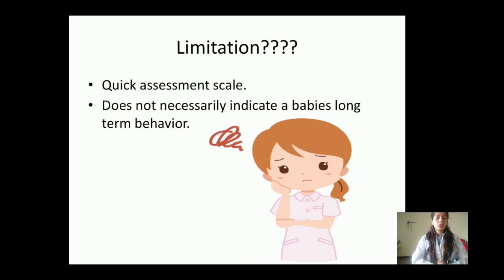Next, this APGAR scoring has certain limitations also. As I already told, it is a quick assessment, so it will give us a quick result. It will not give a lifelong assessment. We cannot use it for a lifelong time. We will use it only immediately after the birth of the child, and it does not necessarily indicate a baby's long-term behavior. At the same time, it will not be useful in order to identify a long-term disability and long-term disease condition in a child.